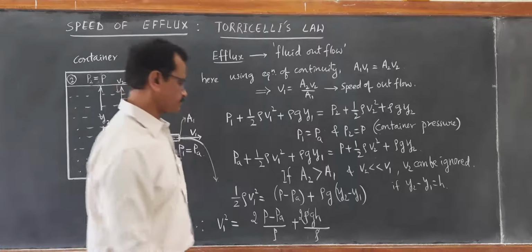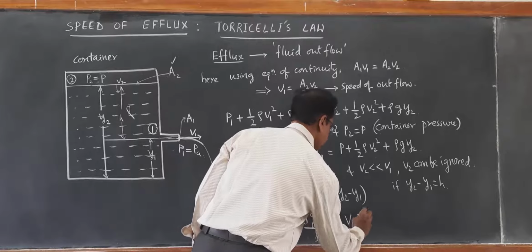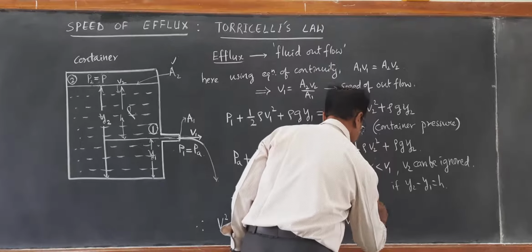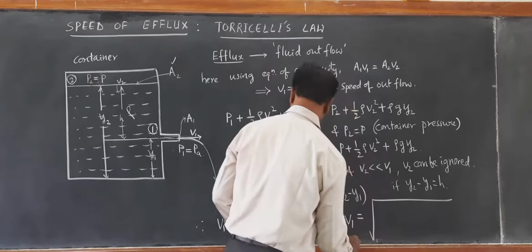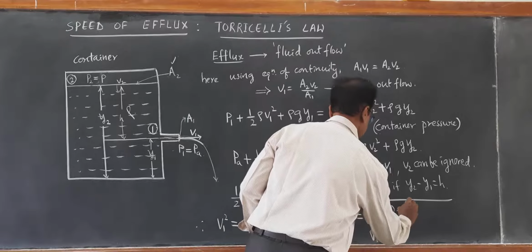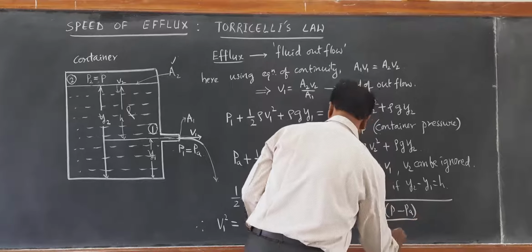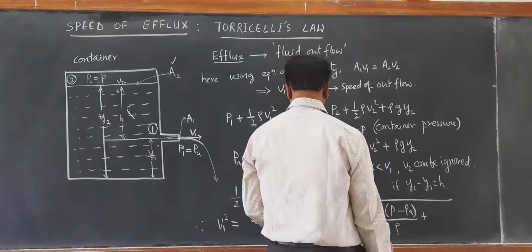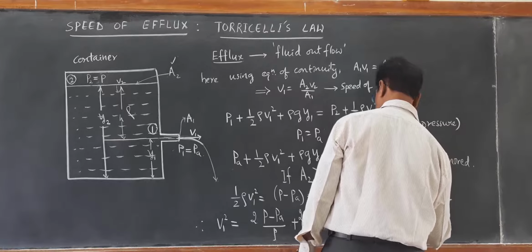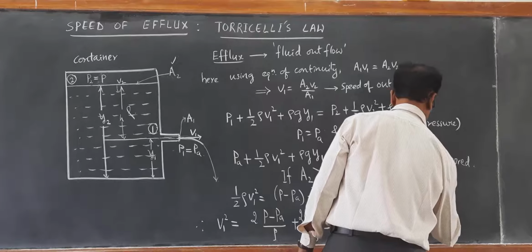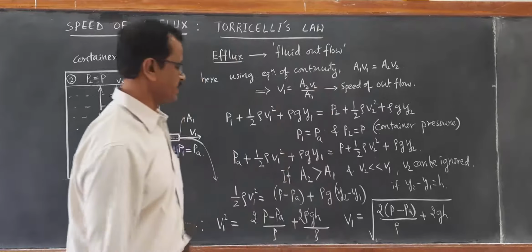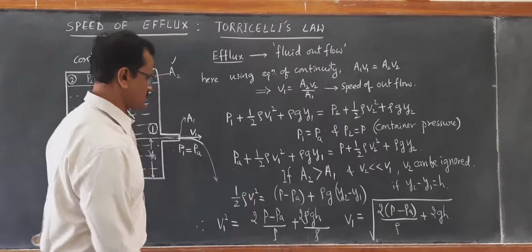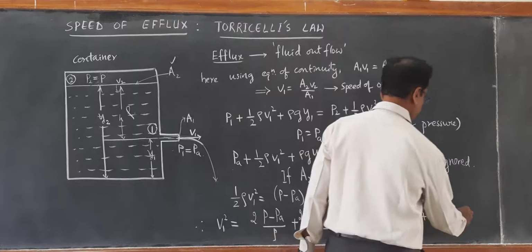But we want V1. Therefore, V1 is equal to square root of 2 times (P minus PA) divided by rho, plus 2GH. This is the equation of outflow. This is also called the equation for speed of efflux.